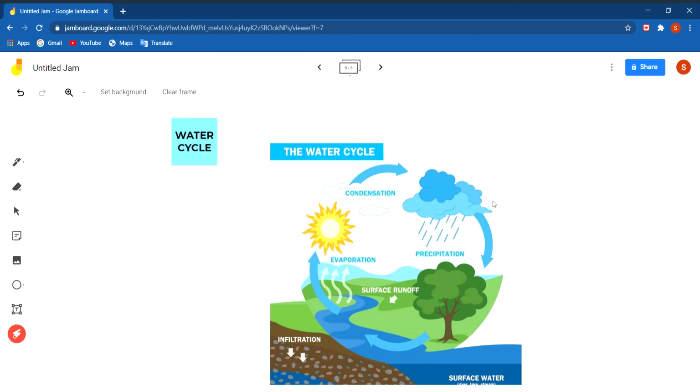Then the water that falls on the land as rain flows into rivers and streams. Snow from the mountains melts into water, which flows down from the mountains in the form of streams and rivers, and all these rivers and streams at last meet the ocean or sea. In this way the water gets back into the ocean, and then again by the process of transpiration and evaporation it goes back to the atmosphere. Again it is cooled down, and again comes back to the earth. This cyclic movement happens all the time, and this is called the water cycle.